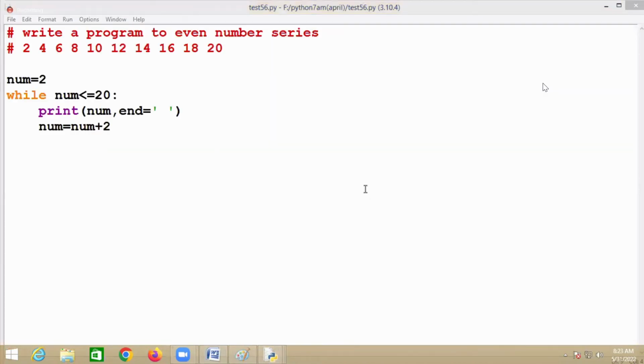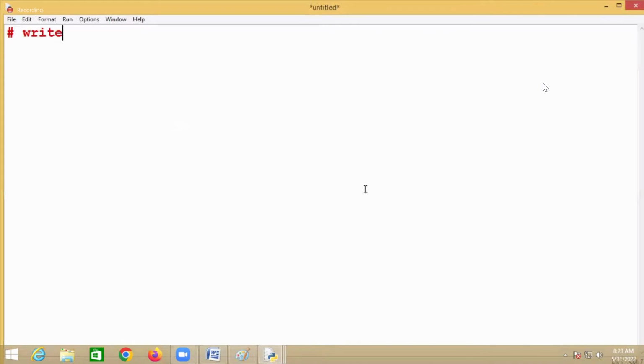Okay. Some students are unable to write the if statement and getting indentation errors. Indentation error is one common error you come across while writing programs in Python. You have to avoid those errors.